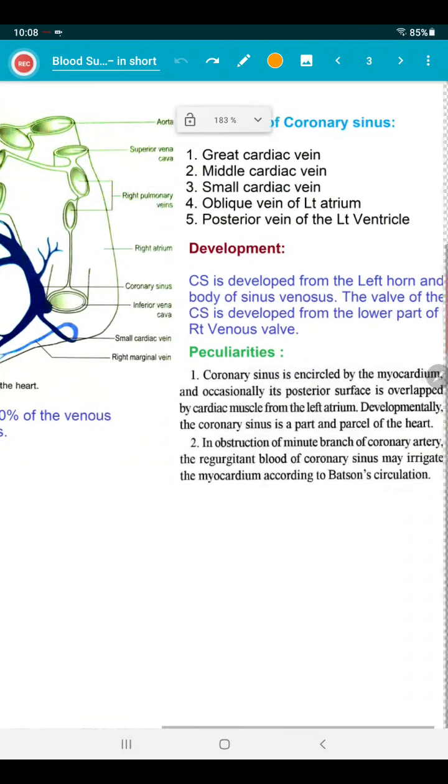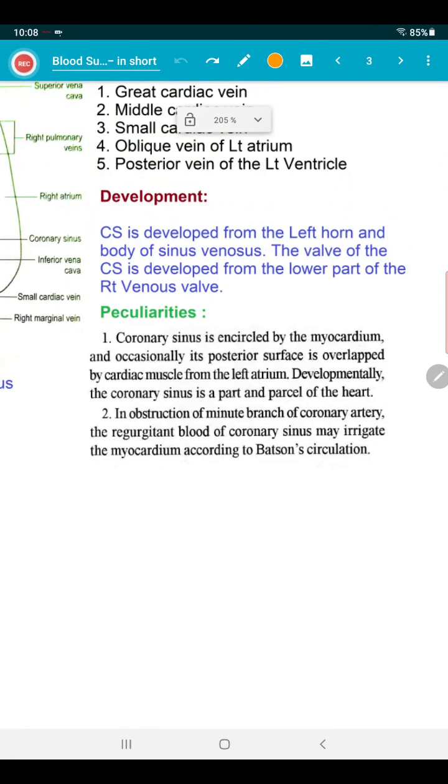Development is sometimes asked: the coronary sinus is developed from the left horn and body of the sinus venosus. Write this much, good enough. First, the valve of the coronary sinus is developed from the lower part of the right venous valve. In embryology, this is very important. The valve of the coronary sinus is developed from the lower part of the right venous valve.